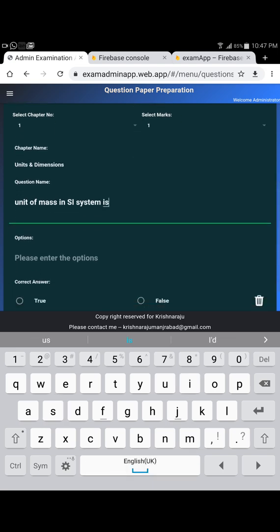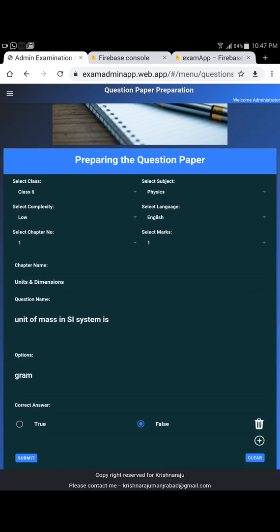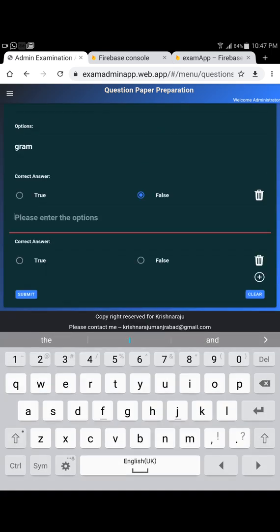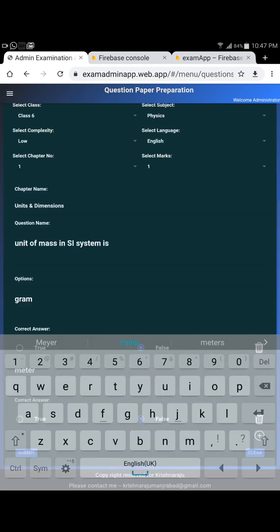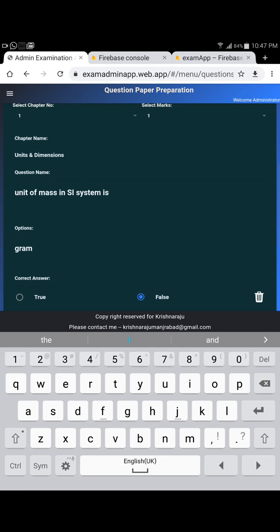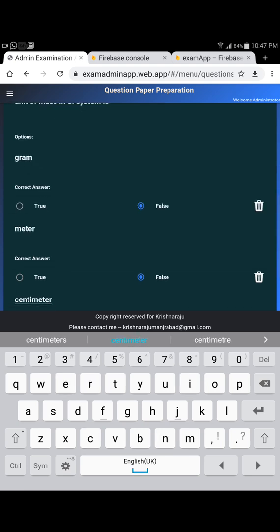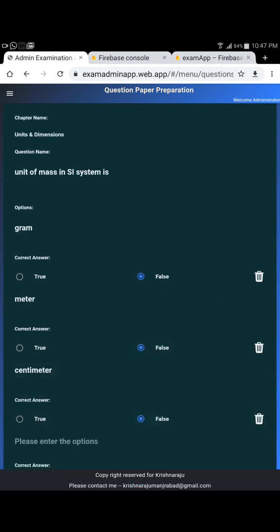Okay, so this is a question for 1 mark, and the options could be a gram. You can add as many options as you want. This is where I was talking about. Even if you have a subjective question, this is where you can create as many points as you want and then give them the leverage to select the right one.